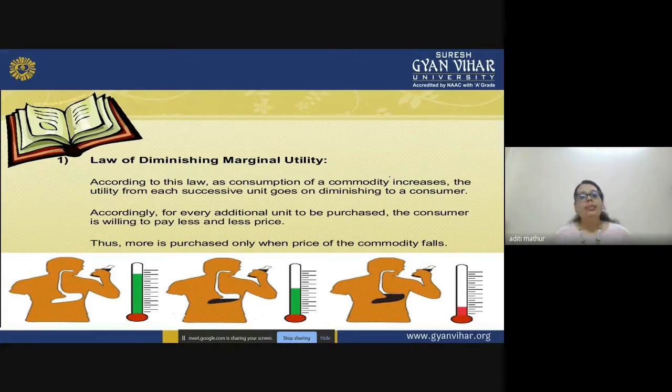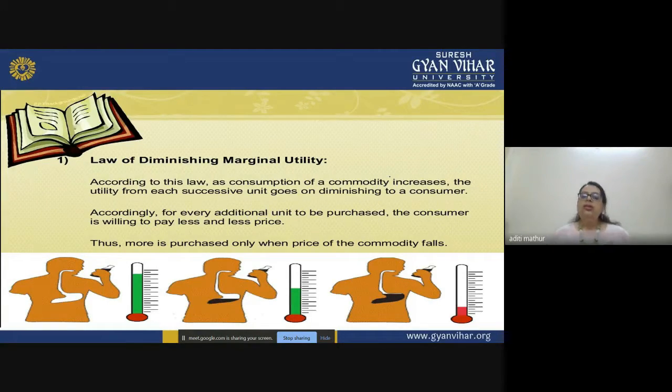Utility means the power of satisfaction. So that satisfaction also keeps on decreasing if you keep on increasing the consumption of the particular product, right? This law is one of the very basic factors which help us understand why our law of demand slopes downwards, right?